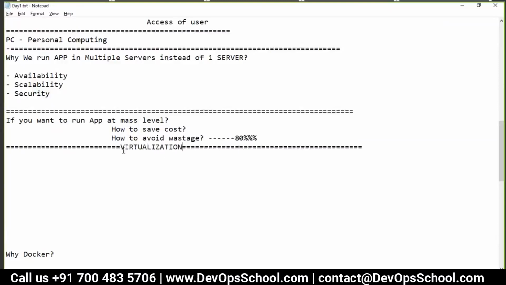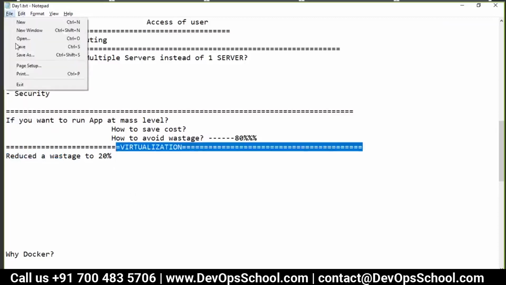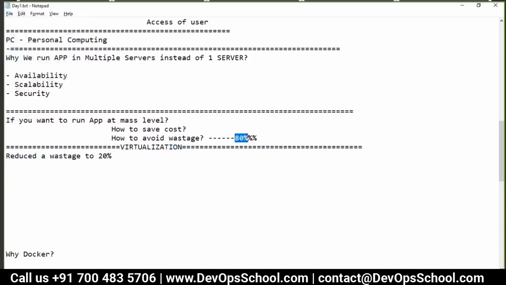So virtualization reduced your wastage to 20%. This is very good actually. When the wastage is 20%, that is very good, because earlier we were having 80% wastage.